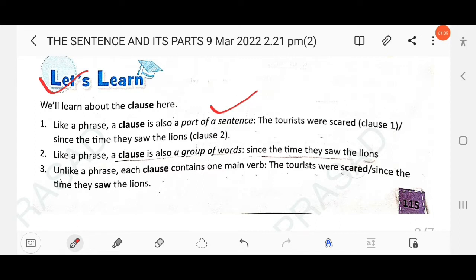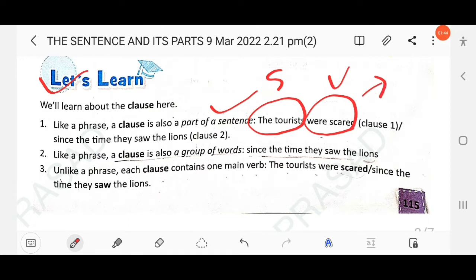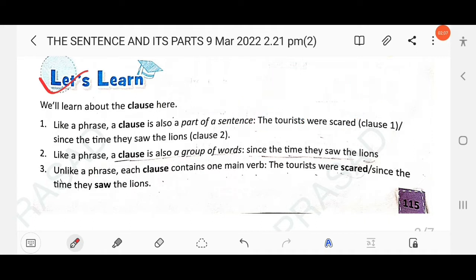The tourists were scared. Here the subject is the tourists, and the verb is were scared. This is a clause, and this is a sentence. The pattern of the sentence is subject plus verb. The tourists were scared since the time they saw the lions. Here the subject is the tourists, and the predicate part is were scared.